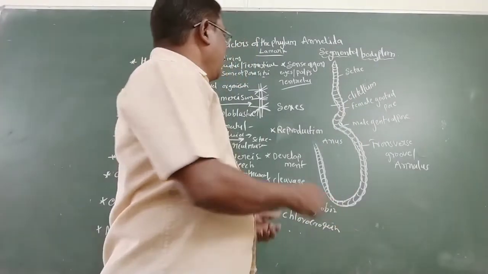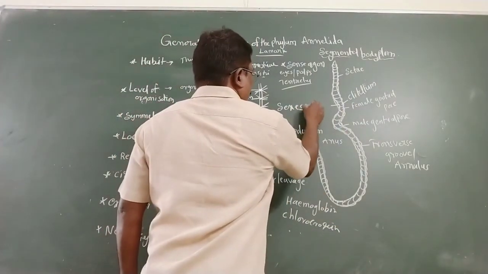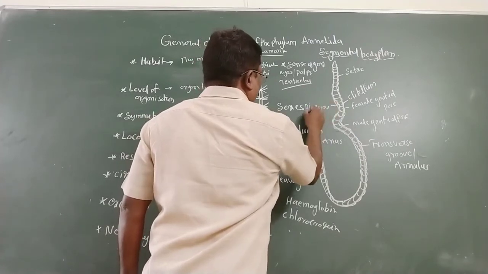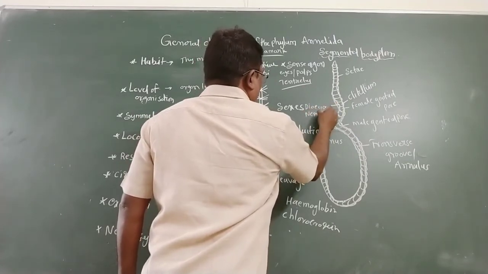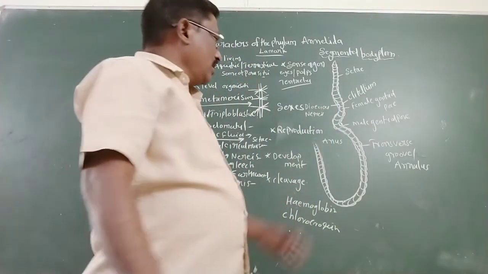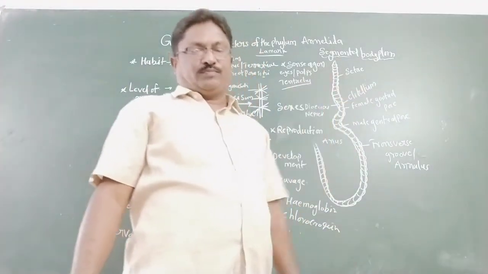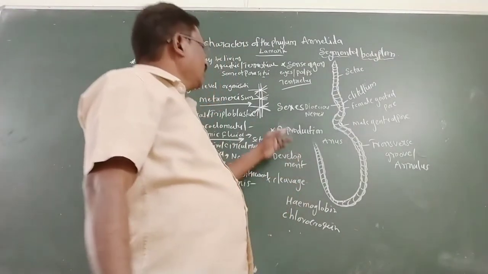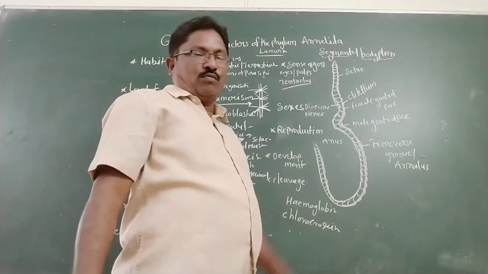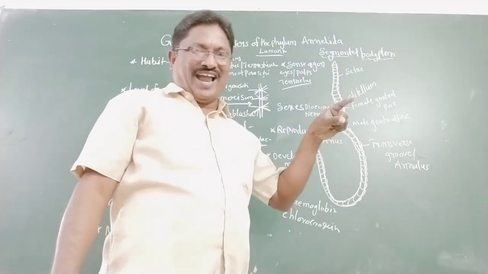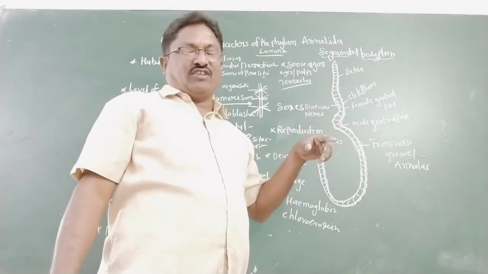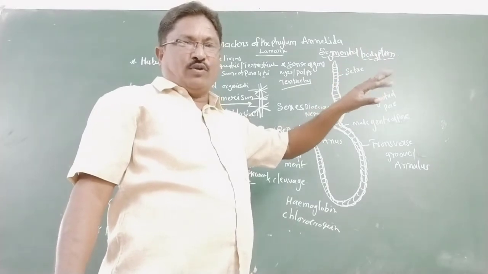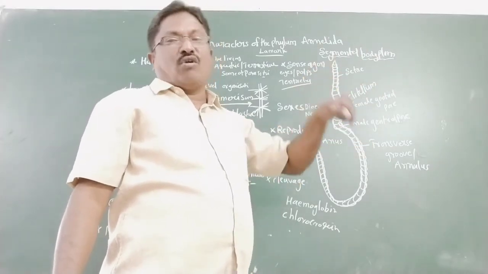Dioecious example: Nereis, an aquatic organism. Monoecious examples: earthworm and leech.